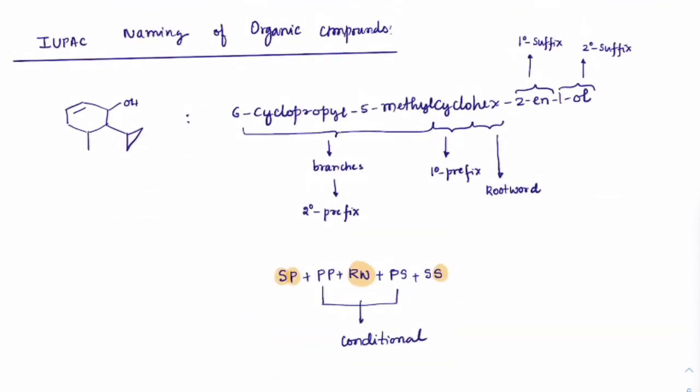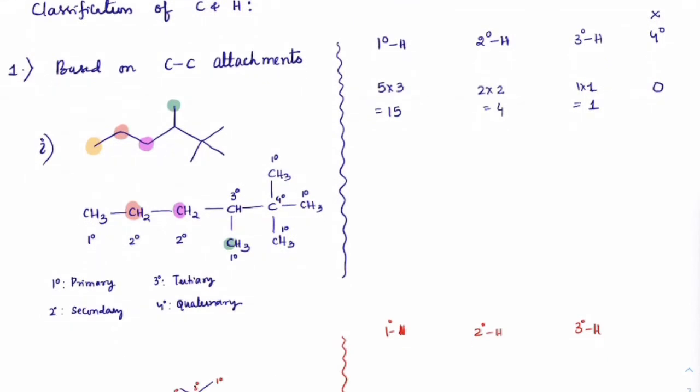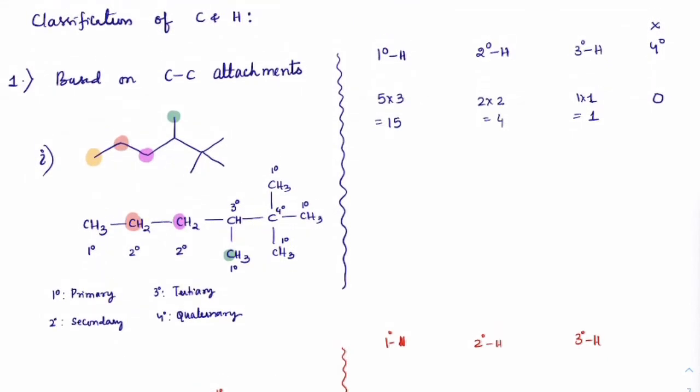And then generally we learned the important terminologies regarding IUPAC: what is the secondary prefix, primary prefix, root word, primary suffix, and secondary suffix. Correct. Then we discussed the classification of carbon and hydrogens, the first being on the basis of carbon-carbon attachments, where if one carbon is attached to another carbon, we call it primary, secondary, tertiary or quaternary.